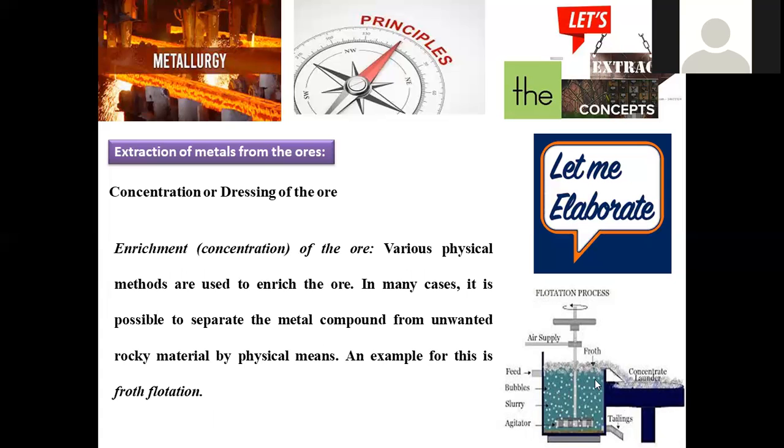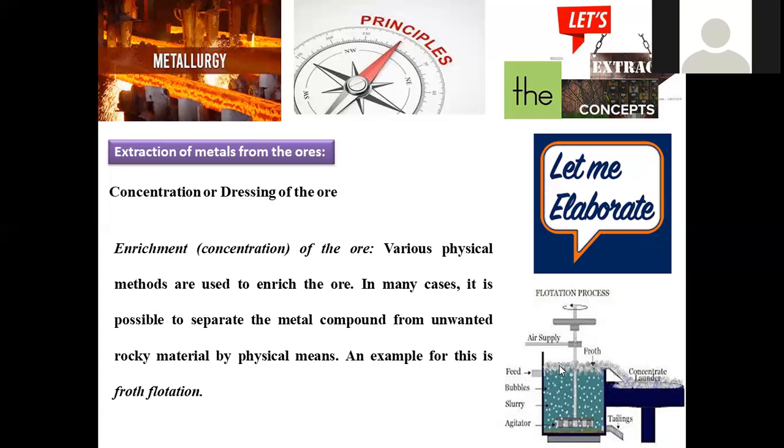After getting the powder, one suitable solvent will be added, and here we have a system with provision of rotation. So during rotation, the centrifugal force will be applied, and all the metal particles will float on the surface, and solid particles of impurities will be deposited at the bottom.